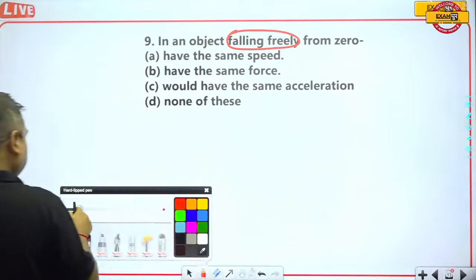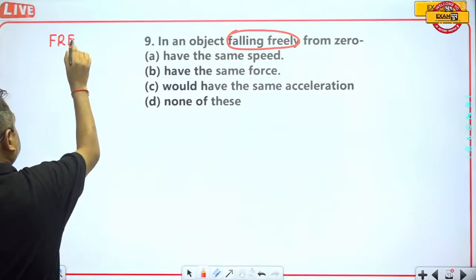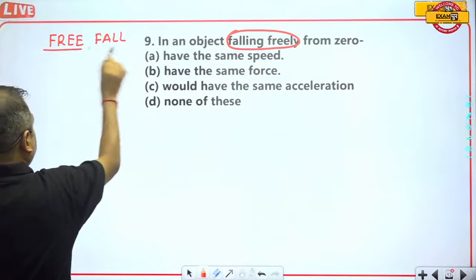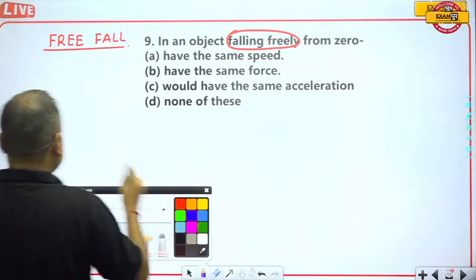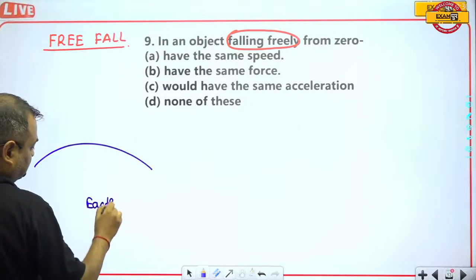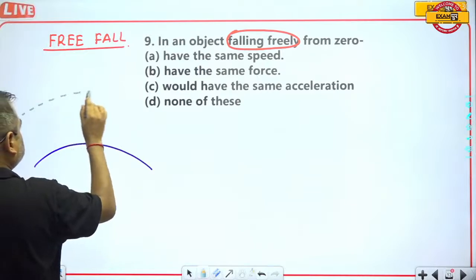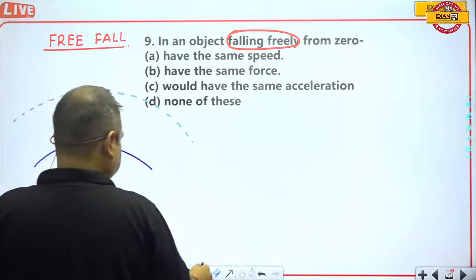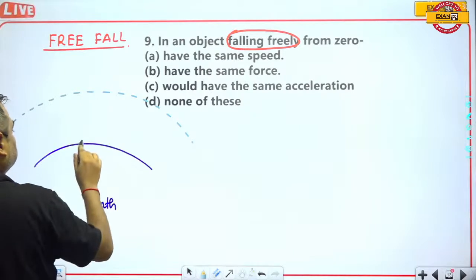When we talk about free fall, guys, first of all we should know what free fall is. Let's see, this is earth, and there are some clouds also. There are some clouds above the earth's surface, up to 15 to 20 kilometers.